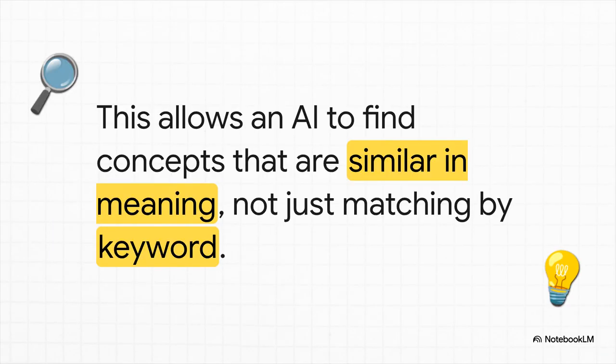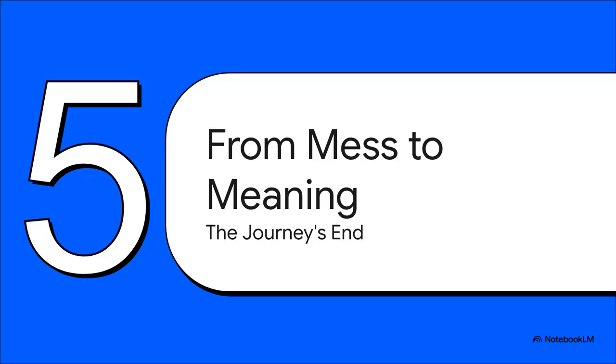And this is the real game changer. With a vector database, the AI isn't just doing a simple keyword search anymore. It's searching for meaning. It looks for the closest neighbors on that map of meaning we talked about, so it can find ideas that are conceptually similar even if they don't use the exact same words. It's pretty incredible. And just like that, our data's journey is pretty much complete.